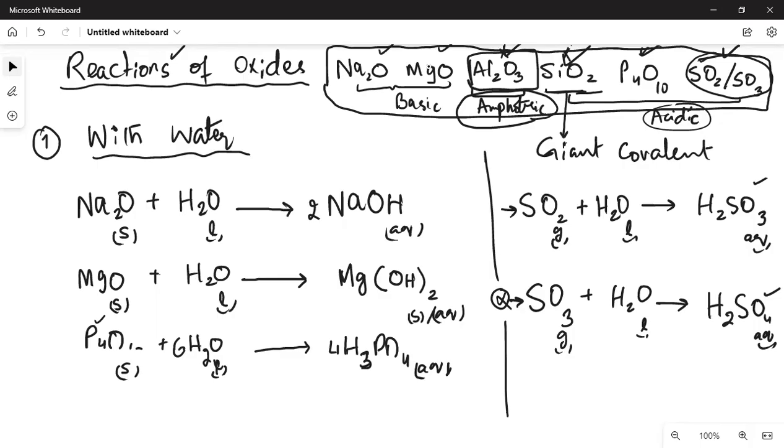Next, we have reaction of oxides with water, acid and base. Acidic oxides don't react with acid. Basic oxides don't react with base. Amphoteric oxide will react with both. So I think I'll just go on to the next slide now.